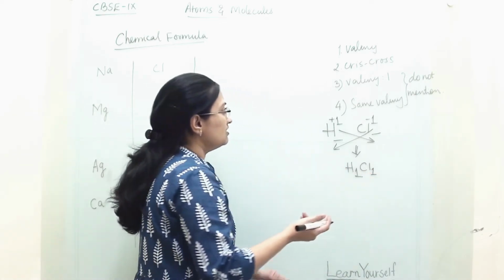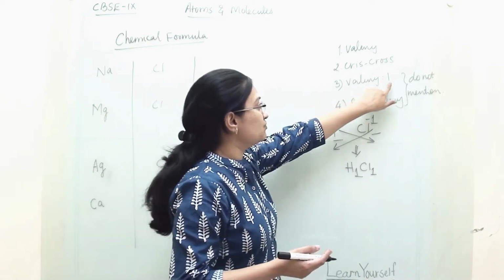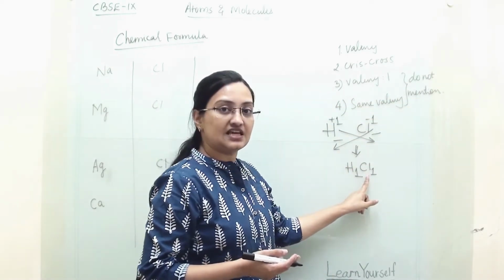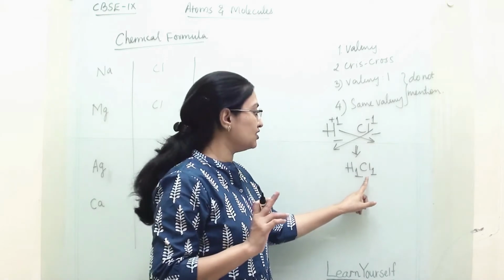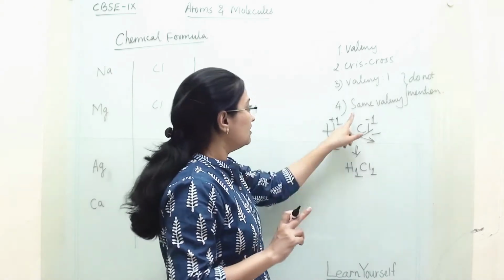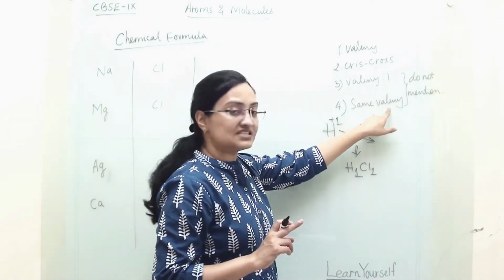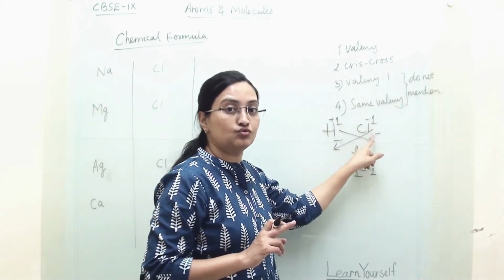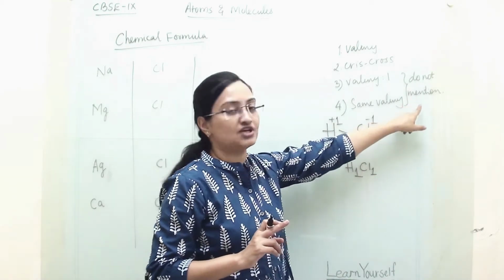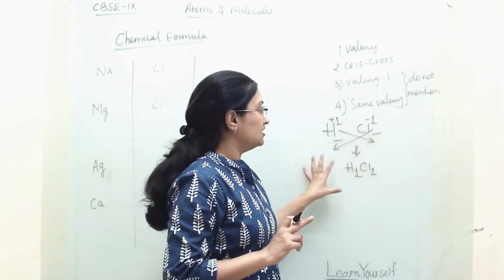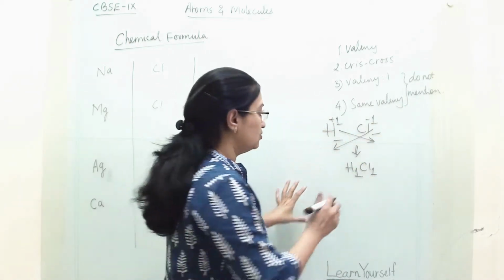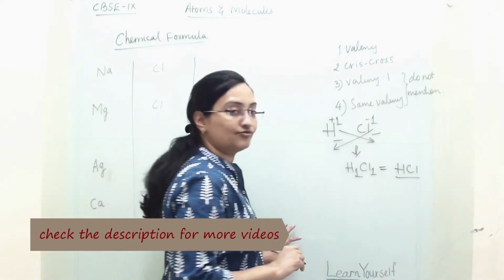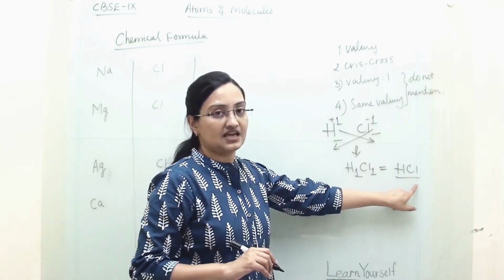Now another rule is when the valency is 1, we are not mentioning that because when we are writing Cl, that means one Cl is there. There is no need to mention 1. After that, if both of them have the same valency, 2, 2, 3, 3, 1, 1, then also we are not mentioning it. Now with the help of this knowledge, we are writing that our molecular formula of hydrochloric acid is HCl.